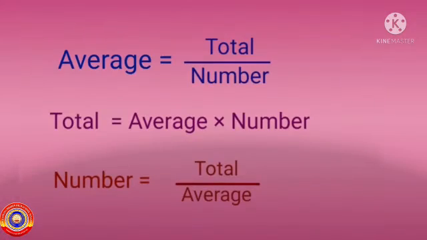Today, we are going to continue this chapter with some word problems related with average. We had studied in our previous classes that average is equal to total divided by number. Total is equal to average multiplied by number and number is equal to total divided by average.